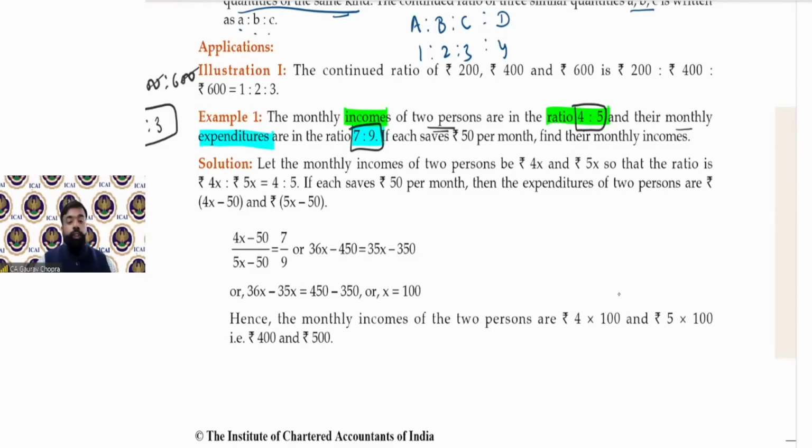Income in the ratio of 4:5, expense in the ratio of 7:9. If each saves rupees 50 per month, अभी सेविंग कितनी हो रही है? रुपीज 50 पर मंथ की सेविंग हो रही है. Then find out the monthly income. Now you have to calculate the monthly income. Then what is the monthly income? Okay, this you have to find it out.